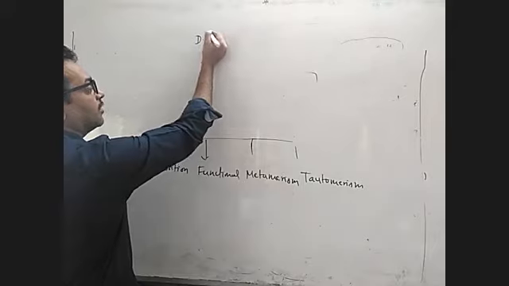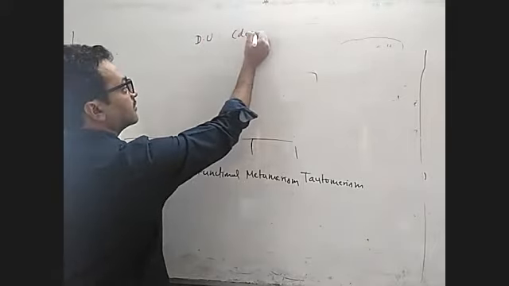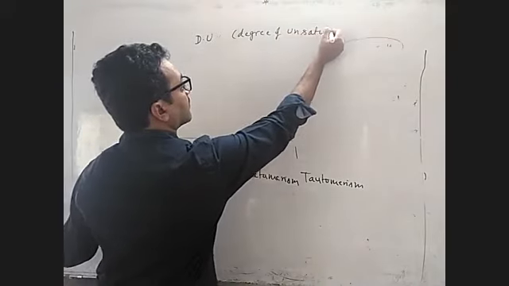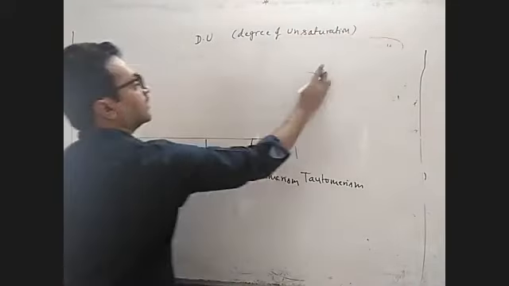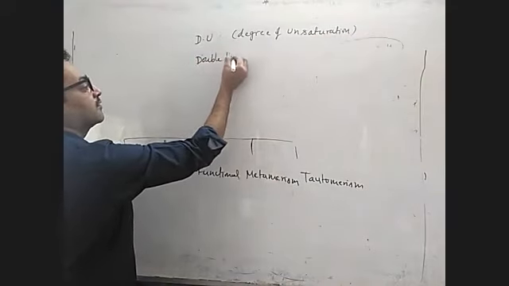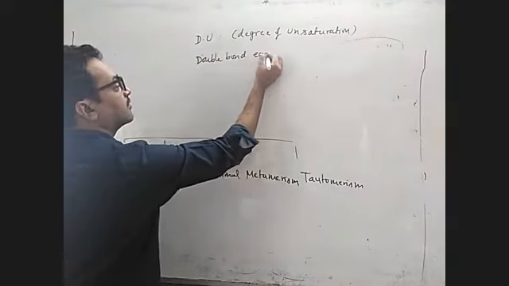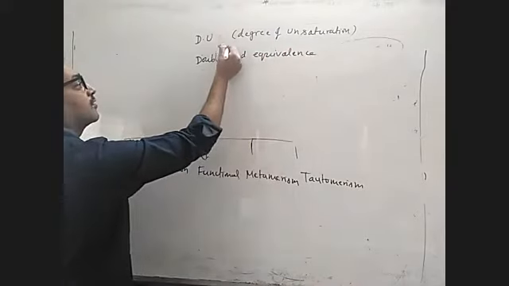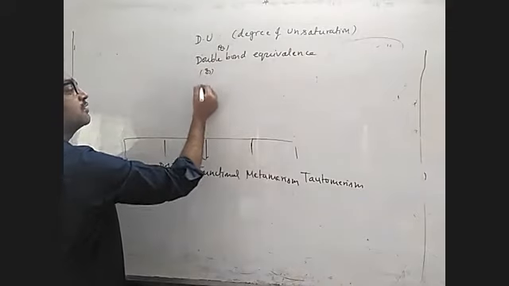The degree of unsaturation, or double bond equivalence, or degree of hydrogen deficiency.